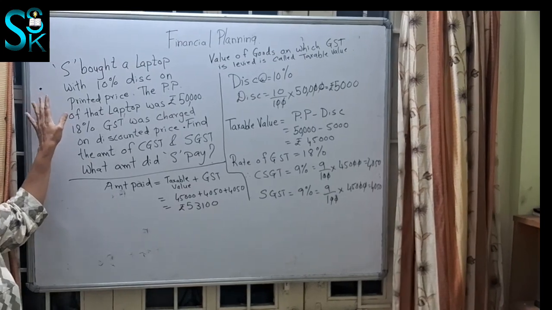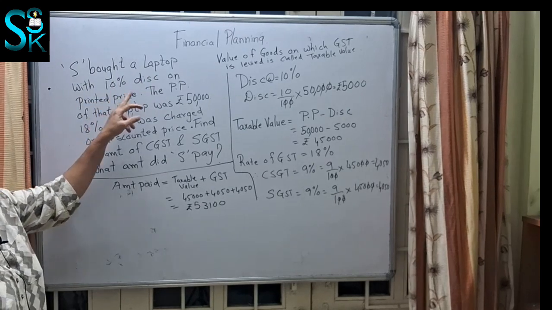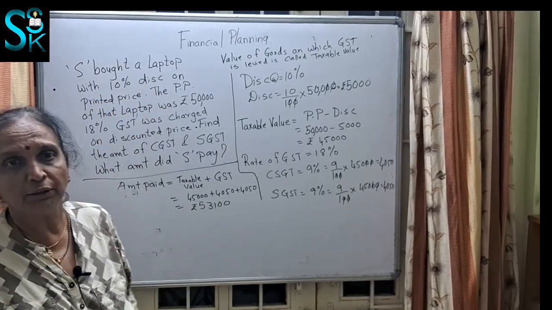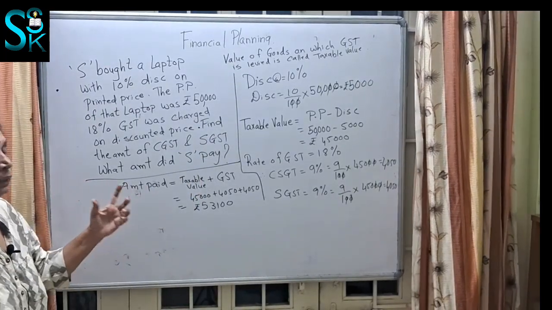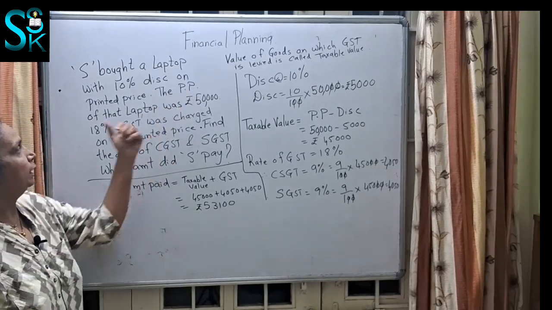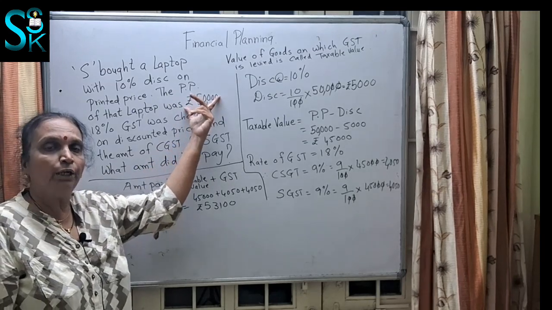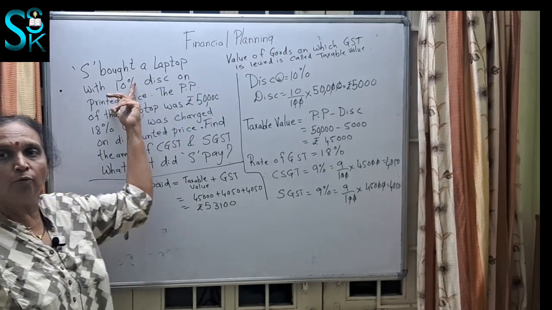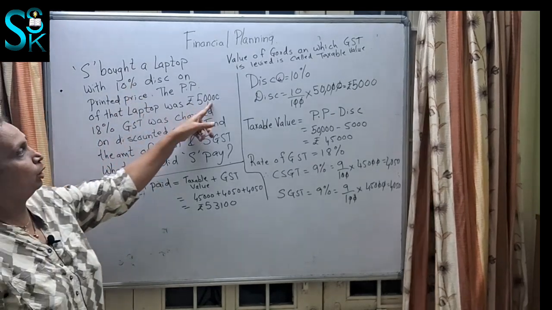Okay, we will see the next sum. S bought a laptop with 10% discount on the printed price. Now you all know what a discount is. Whenever you go for a sale, there is always a discount, and that discount is on the printed price. So the printed price of that laptop is rupees 50,000. So on 50,000 you will get a discount, and that discount is of 10%. So 10% discount on 50,000.